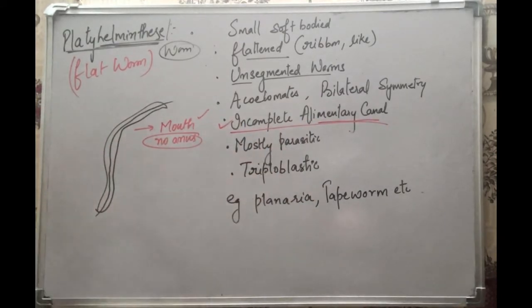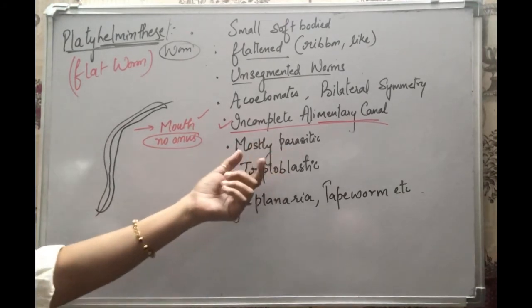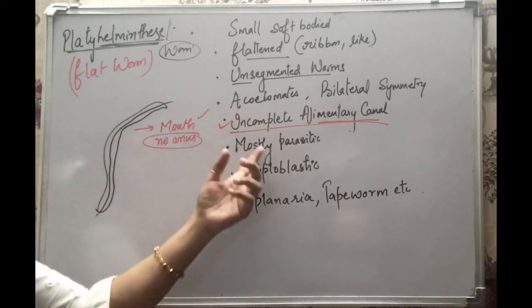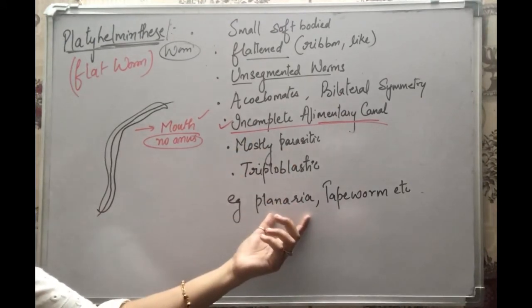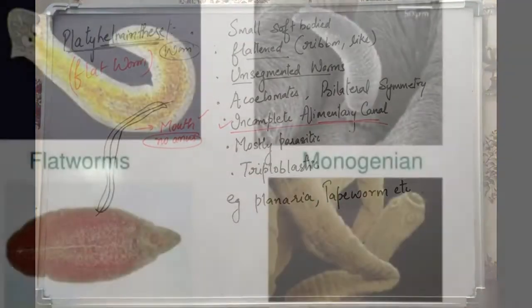They are mostly parasites, meaning they live in the body of other organisms and cause harm to them. They take nutrition from them, and they also cause disease. Important examples of Platyhelminthes are planaria and the tapeworm.